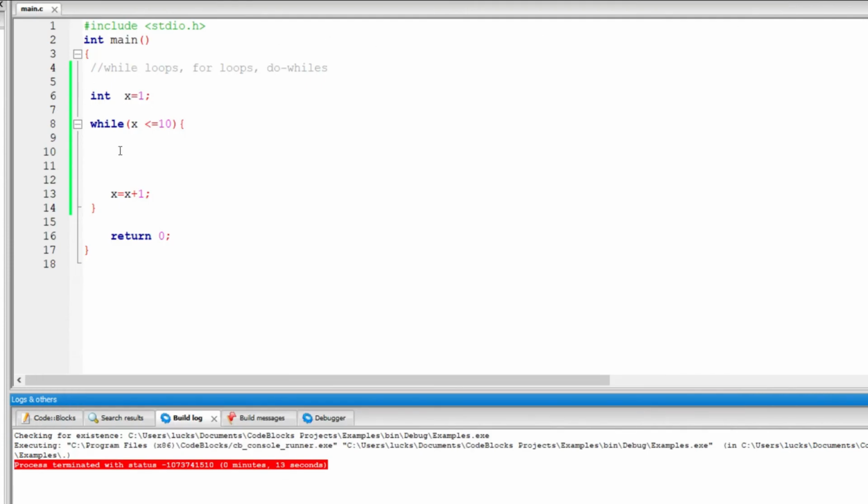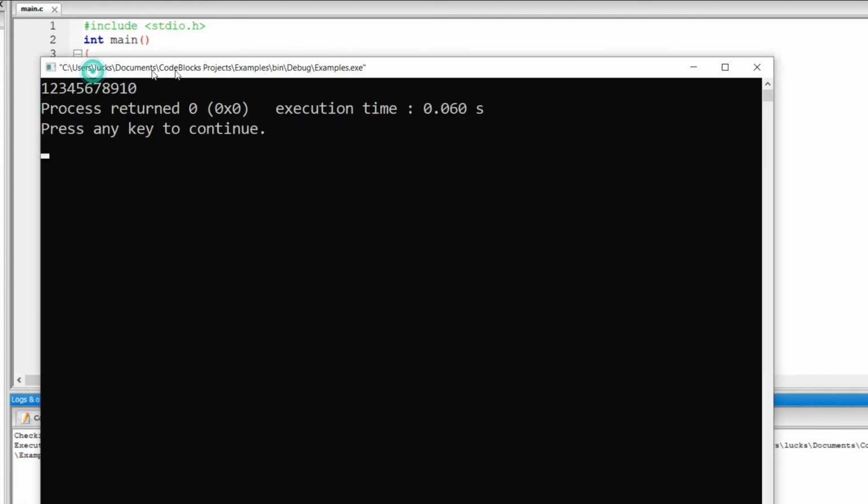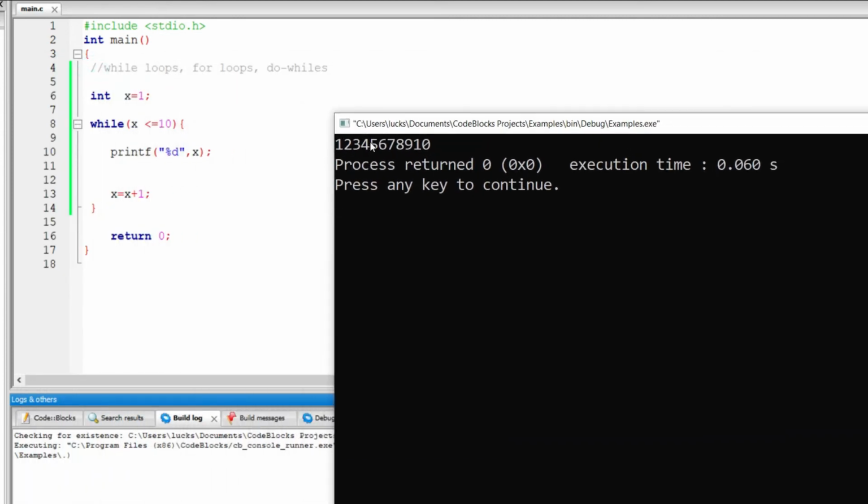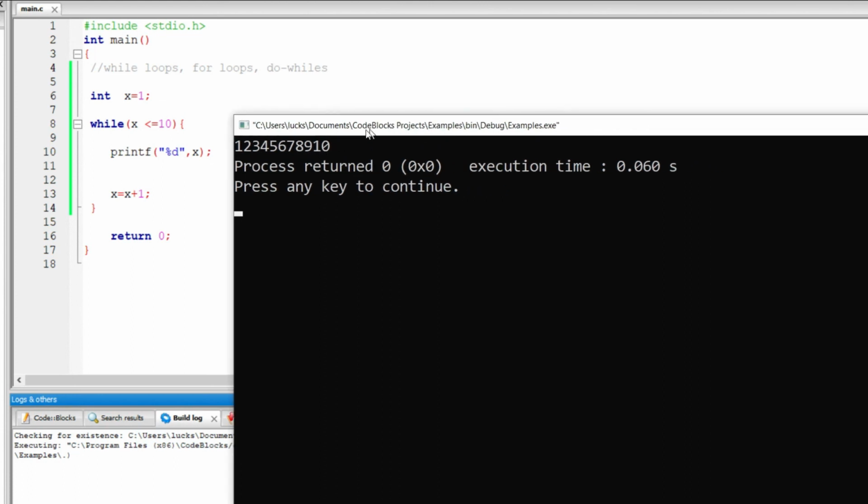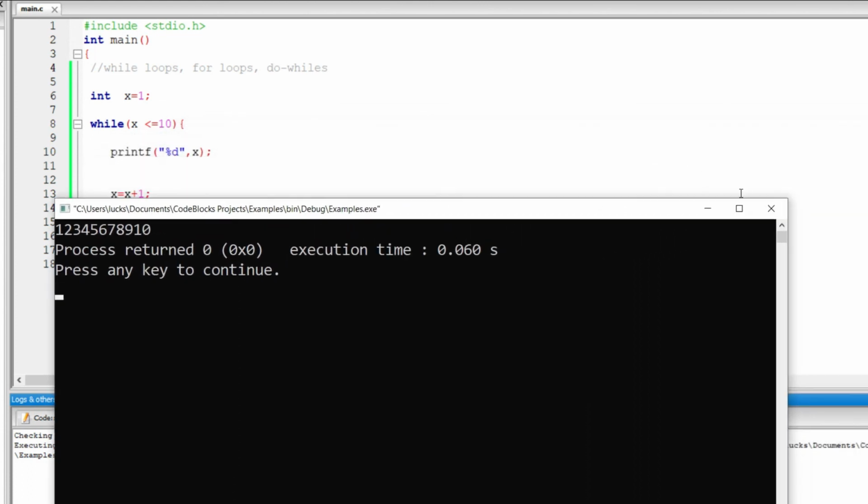So let's try and print out something. To print out something, this we know, printf, open bracket, percentage, sorry, it's percentage d, because it's an integer, that's why we're using percentage d. So print x. So now when we run this program, it prints out 1 2 3 4 5 6 7 8 9 10, and simply that is how you would actually repeat a task.